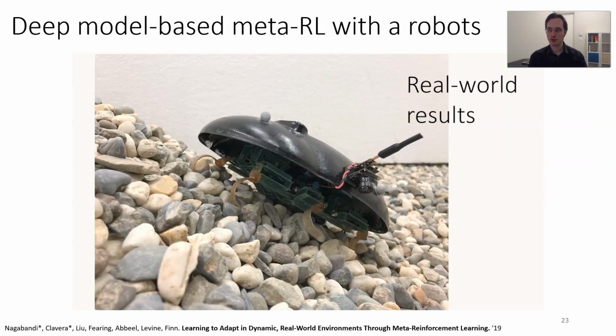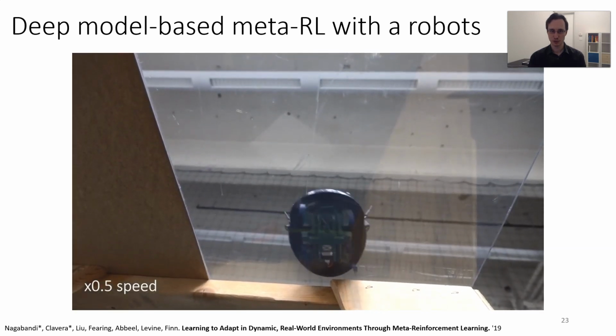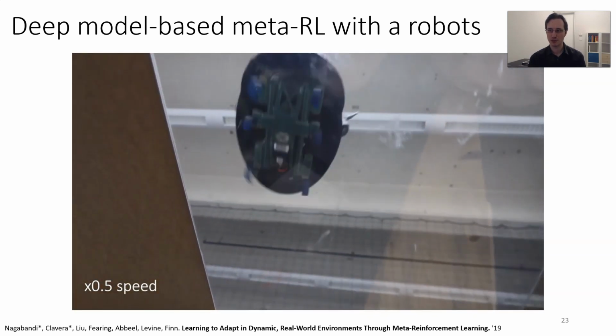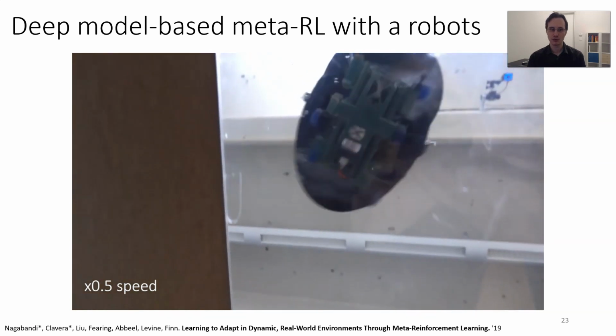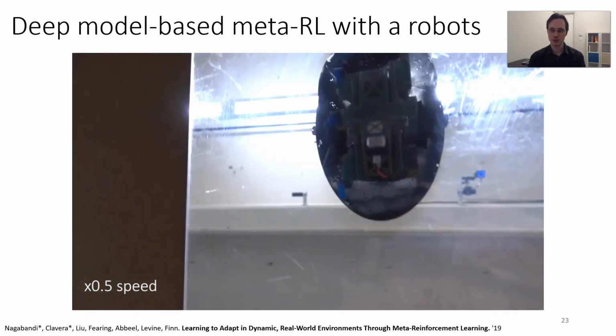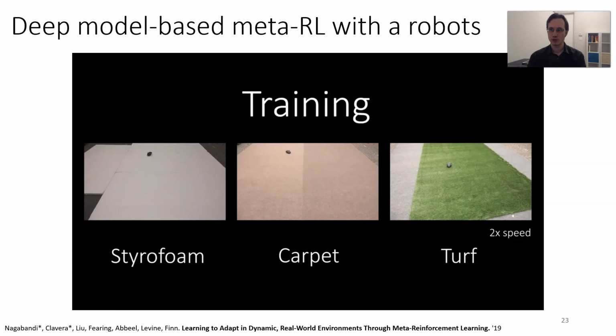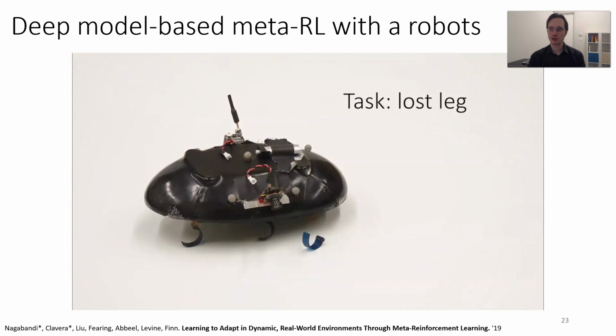In fact, we can use this method in the real world. So here, Anusha applied this to the VelociRoACH robot developed in Professor Fearing's lab. It's a hexapedal robot, and we're going to make it walk on different terrains and on different slopes. So for training, we simply collect data walking on different terrains and use this for meta-training. This is all of the data that's seen during meta-training, just these 3 terrains. And then we're going to test it on other conditions.